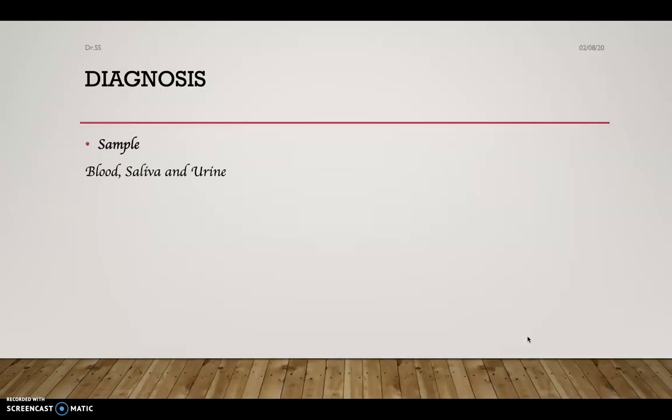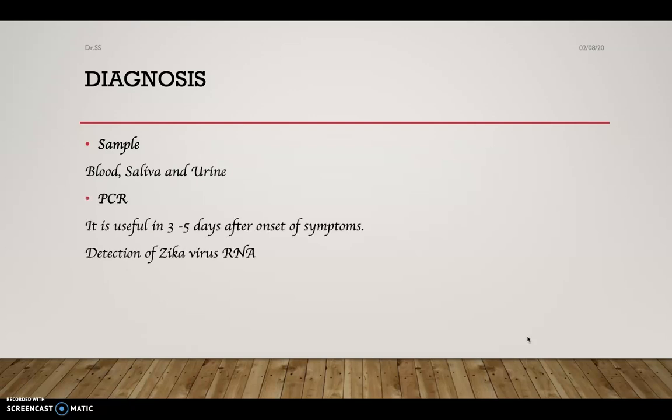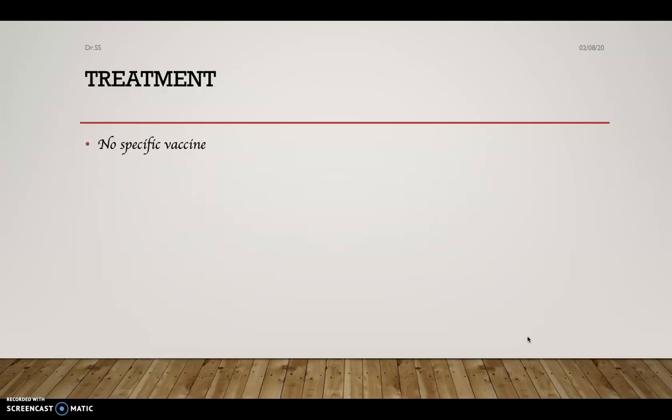And diagnosis is by means of samples: blood, saliva and urine, and PCR. It is useful 3 to 5 days after the onset of symptoms. It is mainly used for the detection of Zika virus RNA. And serological detection is used to detect the presence of antibodies, especially IgM. And for the treatment, there is no specific vaccine; we have to take rest and intake a large amount of fluid, and in order to reduce the fever and the pain, take acetaminophen.